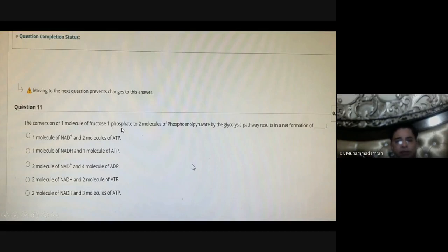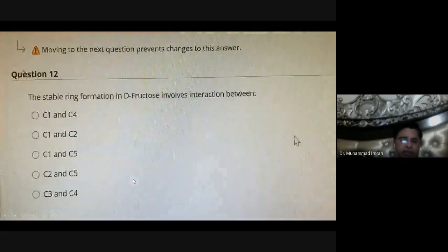Because when fructose 1-phosphate is changed into glyceraldehyde and dihydroxyacetone phosphate, it will change into glyceraldehyde 3-phosphate, which is changed into 1,3-bisphosphoglycerate with the production of 2 NADH. Then 1,3-bisphosphoglycerate is changed to 3-phosphoglycerate, which also produces 2 ATPs. So 2 molecules of NADH and 2 molecules of ATP.